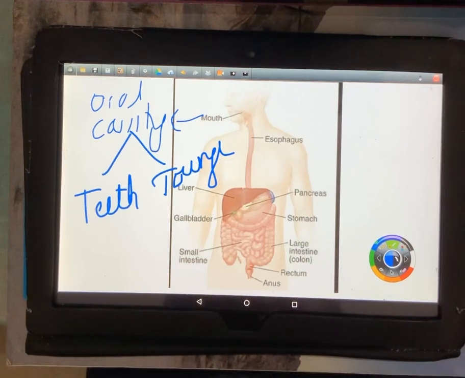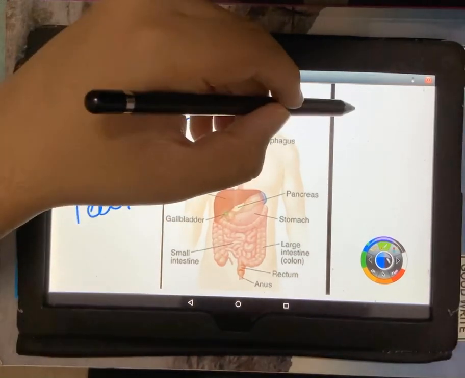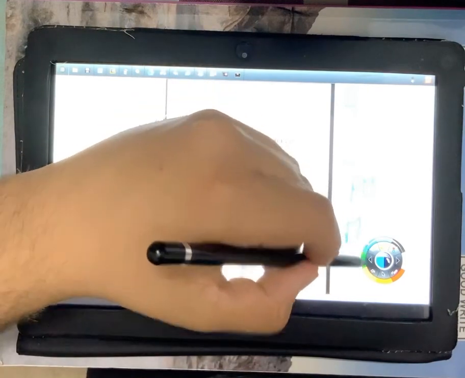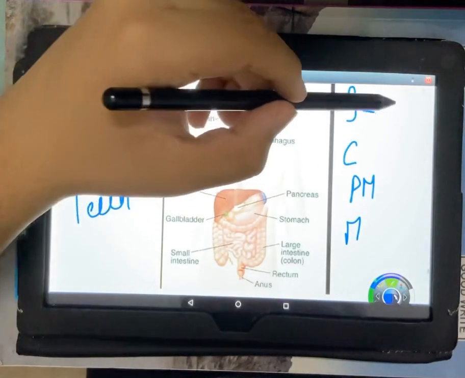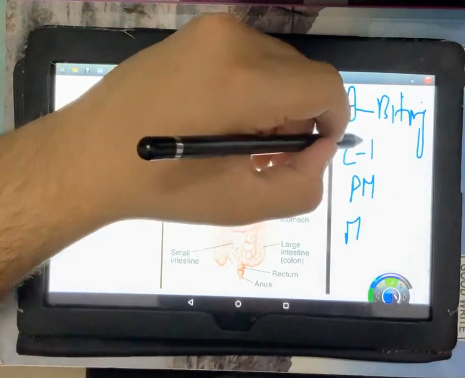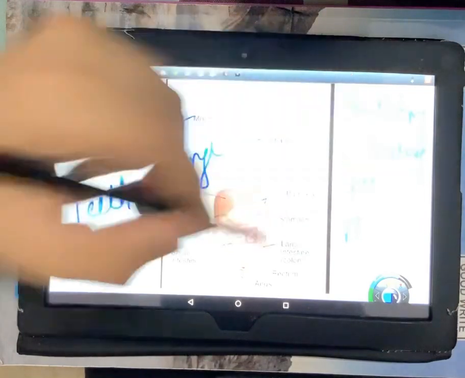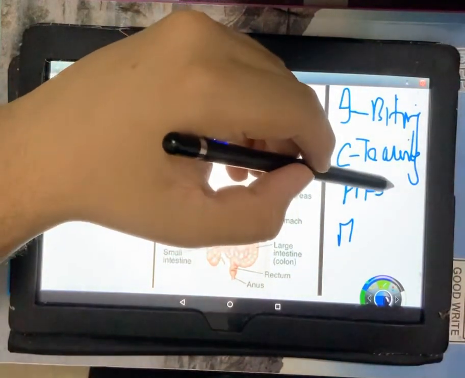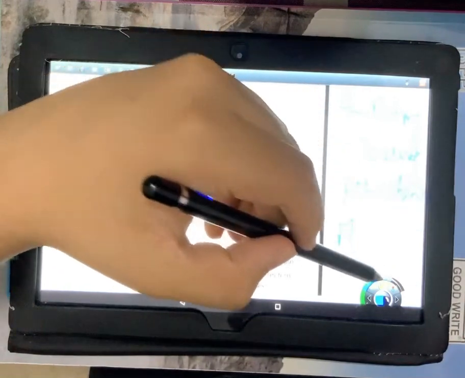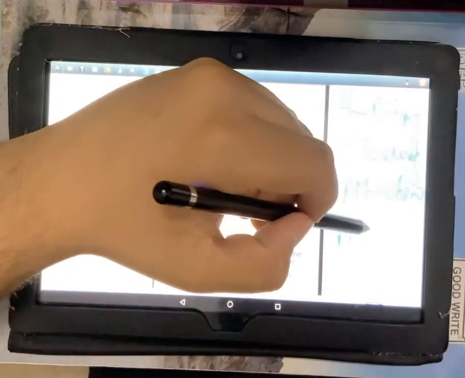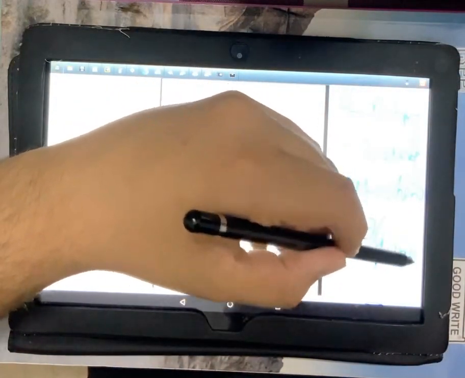Now when I talk about the teeth, there are four types of teeth which we have: incisors, canines, premolars and molars. Incisors are responsible for biting of the food. Canines are responsible for tearing of food. Some food which is very hard, like meat, is torn with the help of canines. Even your roti. Premolars are for chewing of the food. Furthermore, breaking it into very small particles which we can swallow is done by the molars, and their function is grinding of the food.